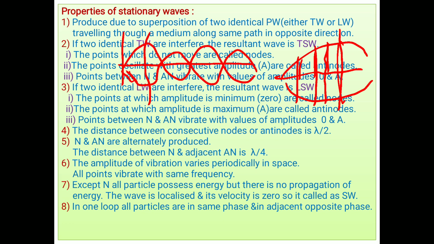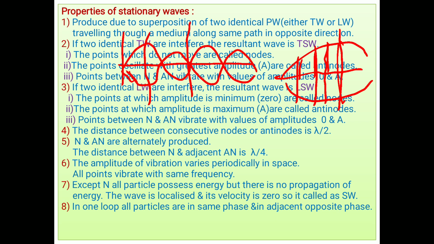This is the important point, which is not mentioned here. The distance between consecutive nodes or antinodes is lambda by 2. Suppose we consider one complete wave: in a progressive wave, one crest and one trough. In a stationary wave, another crest and trough, so one wave consists of two loops.